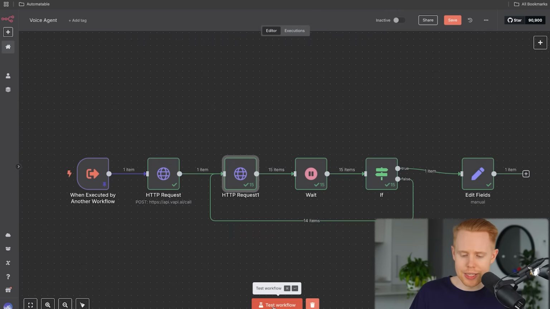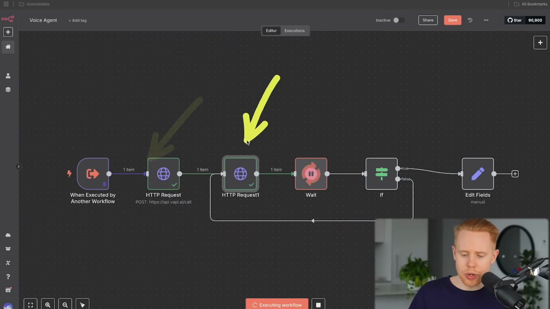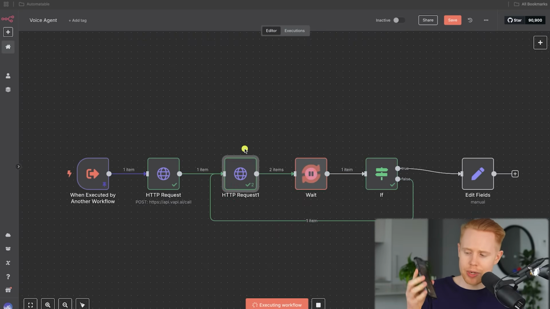I'm going to go ahead and test this out. So first things first, we're going to schedule the call, and we're going to wait until the call is completed and then continue the workflow. You can see the calls coming in on my phone.